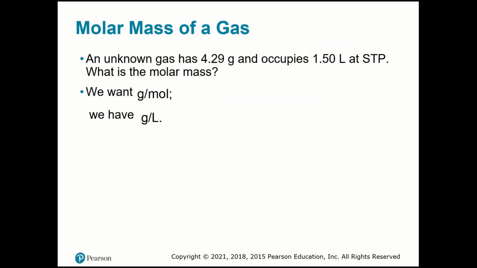Like here, if you have an unknown gas, of which 4.29 grams occupies 1.50 liters at STP, what is the molar mass? So they want grams per mole, right? And we have grams per liter. This divided by this will give me density, grams per liter. So I want grams per mole. How are we going to do that?